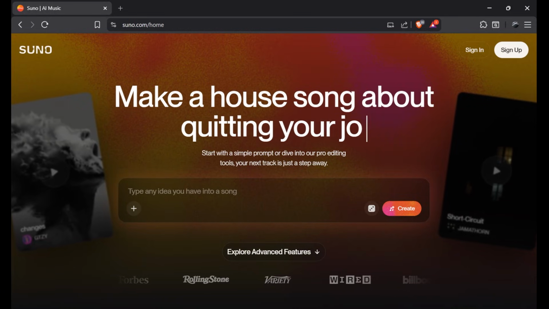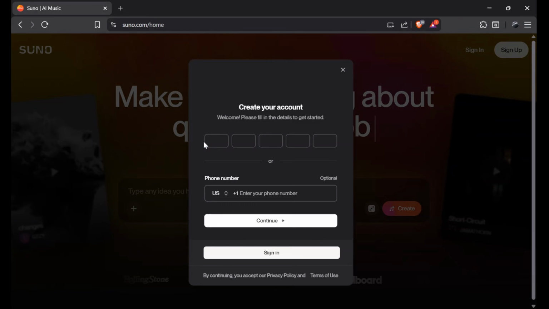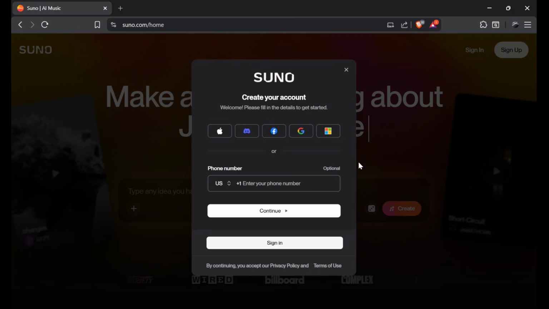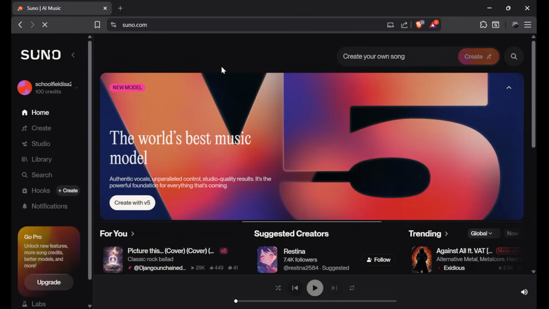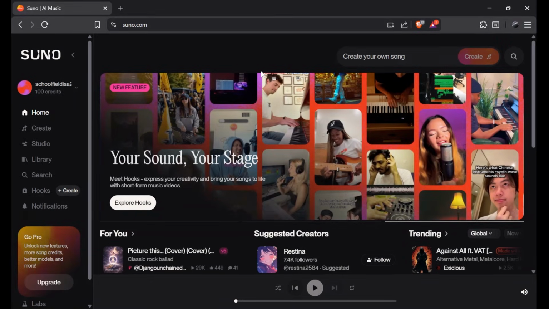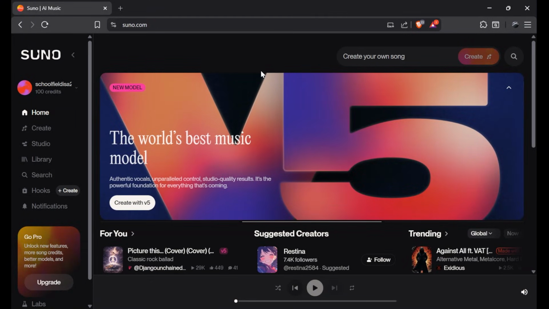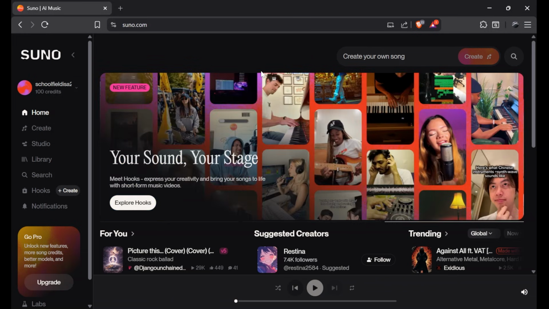Let's start with creating your account. Simply go to suno.com and click on the sign up button. Choose any of these options, and once you are signed in, you'll land over here. Now Suno AI gives you a generous amount of credits which can let you create multiple songs as well as song covers. So let's jump straight into creation by clicking on this create tab.